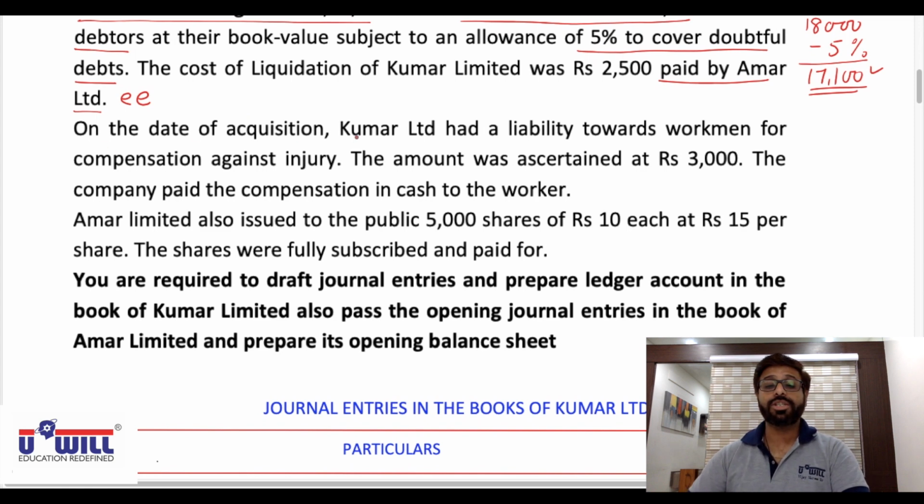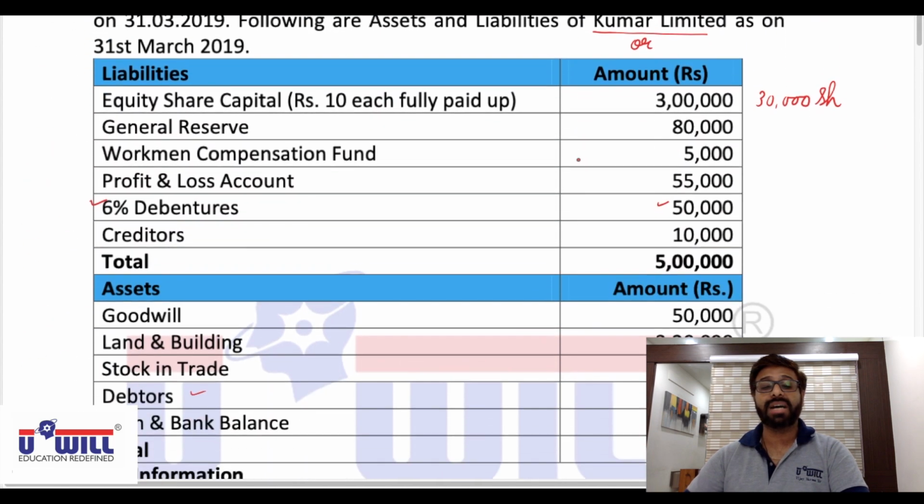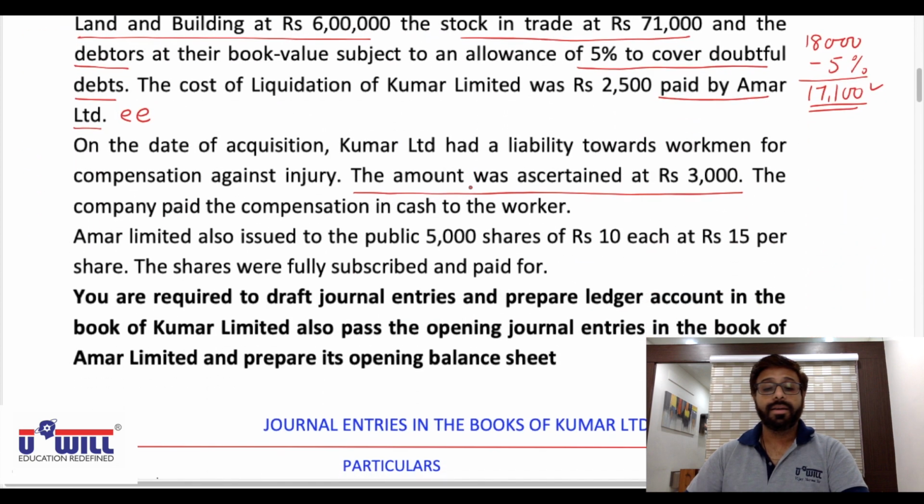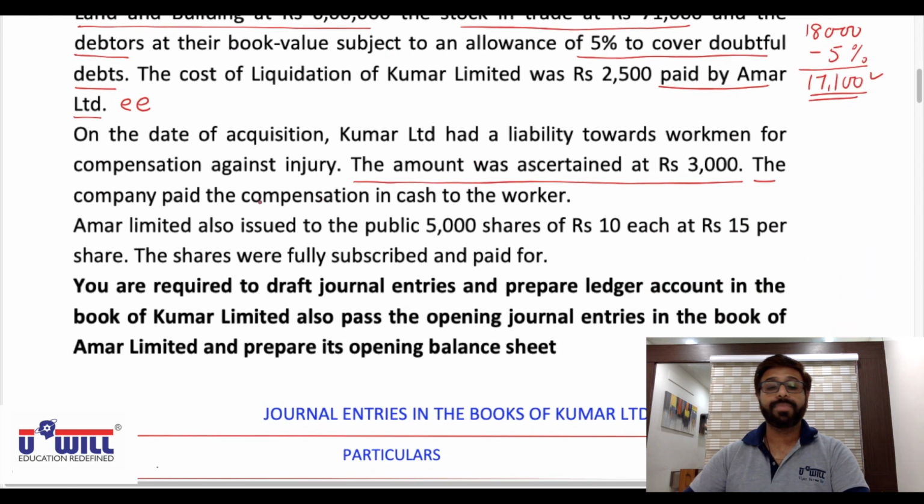On the date of acquisition, Kumar Limited had a liability towards workman compensation against injury. This amount was ascertained at 3,000. So we have done this in past questions also. Out of the workman's compensation fund of 5,000, 3,000 is our liability, and only 2,000 stands in the nature of reserves that will be transferred to the equity shareholders account, and 3,000 will be a liability. Further, the company paid the compensation in cash to the worker.